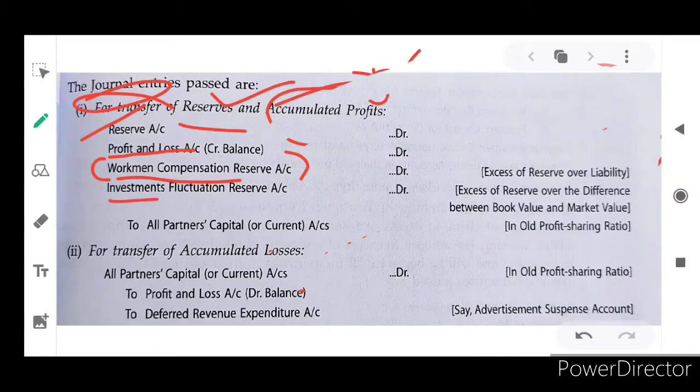And investment fluctuation reserve. What is investment fluctuation reserve? We are investing some amount, but they are not requiring the same amount every month. For example, take LIC. Your father or mother might have a policy in LIC and Peerless or some other investing fund like mutual funds or shares, whatever it is.